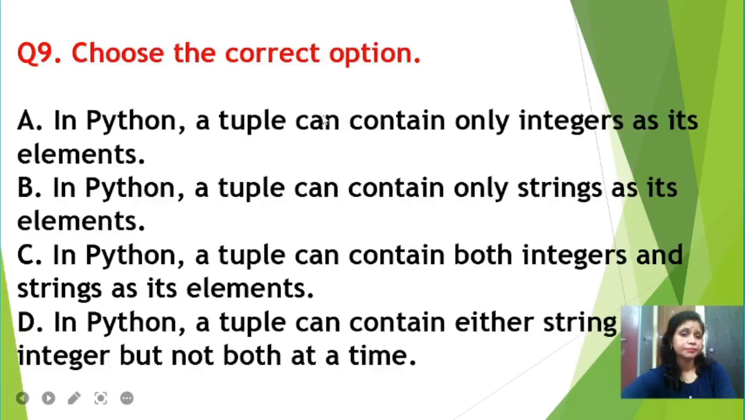Next question. Question number 9 says, choose the correct option. Option A, in Python, a tuple can contain only integers as its elements. Option B, in Python, a tuple can contain only strings as its elements. Option C, in Python, a tuple can contain both integers and strings as its elements. Option D says, in Python, a tuple can contain either string or integer, but not both at a time. No. So option C is the valid option, right, students? So let us do the question practically.